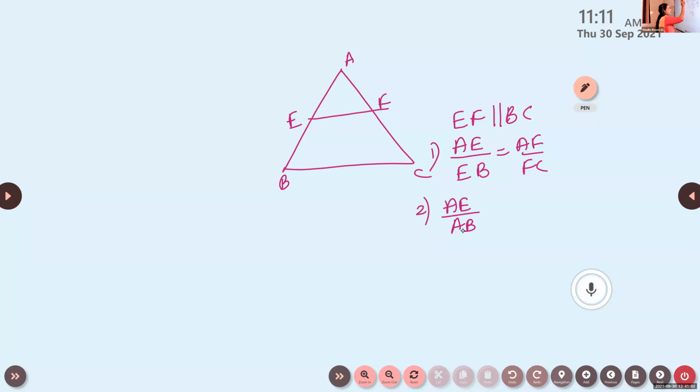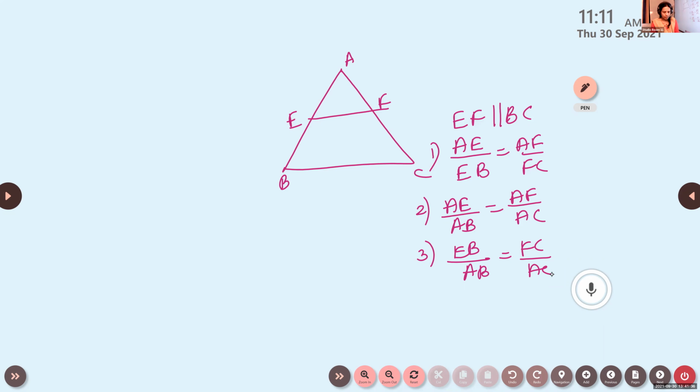Or we can say AE by AB. Look here, first we took the smaller parts, now the smaller part by the bigger part: AE by AB is equal to AF by AC. And the third one is EB by AB, equivalent to FC by AC. All these three will always be true. This is what the BPT says: if a line is parallel, it divides the other two sides proportionally.